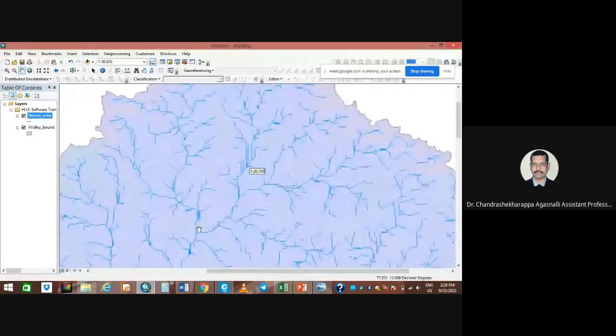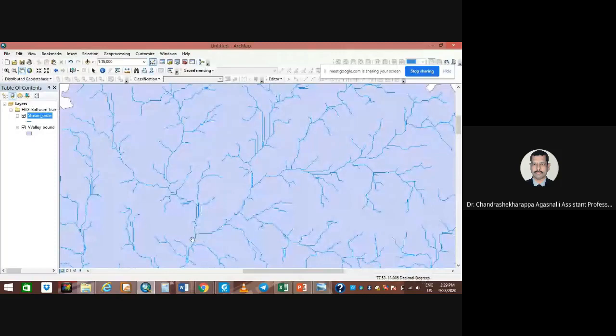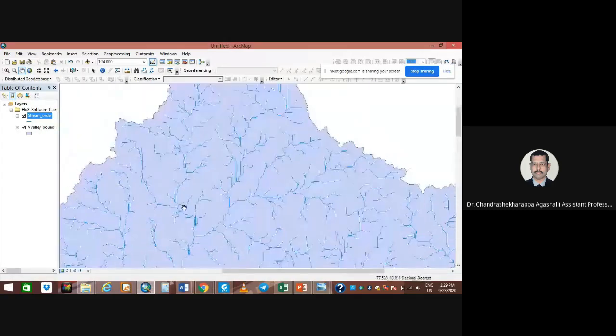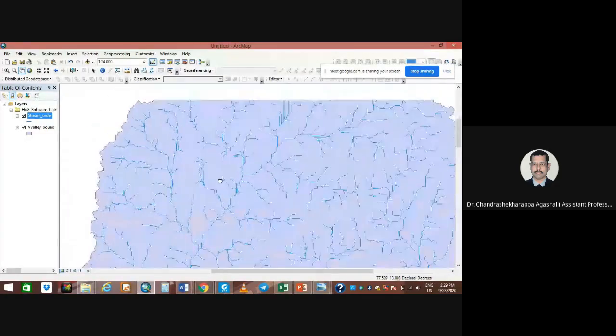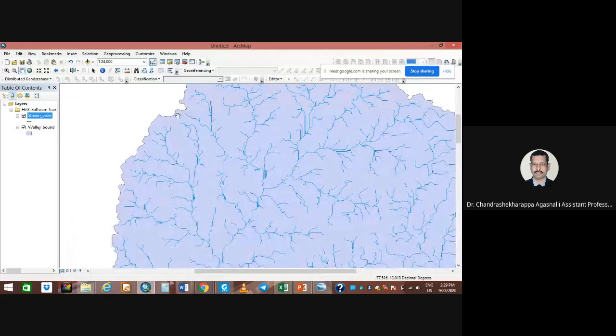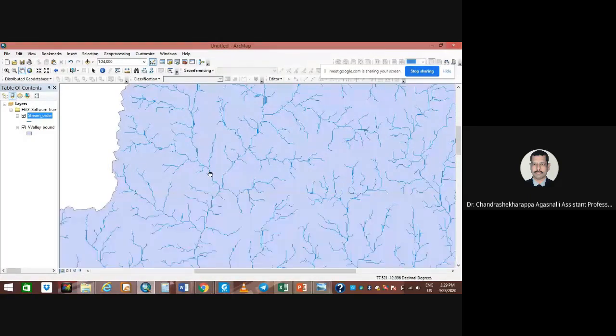We can put a small check dam here, or you can put a small check dam here, so that whatever water comes, you can accumulate at this particular place. That's a micro watershed, and here also you can keep a small one.